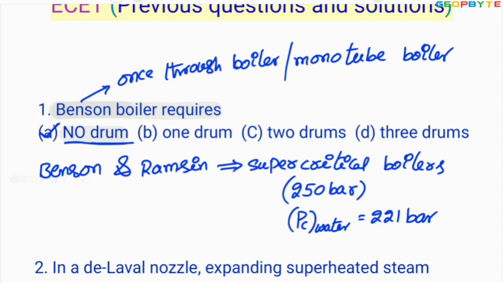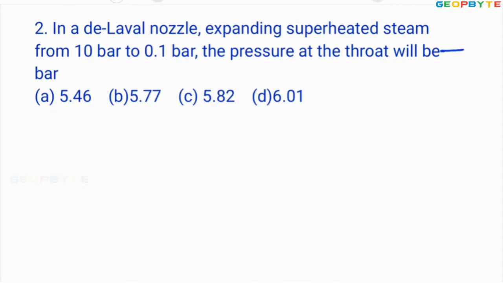Let us take the second problem. In a De Laval nozzle, De Laval nozzle means the nozzle which is used for a De Laval turbine. The nozzle used for a De Laval turbine is always a converging-diverging nozzle.